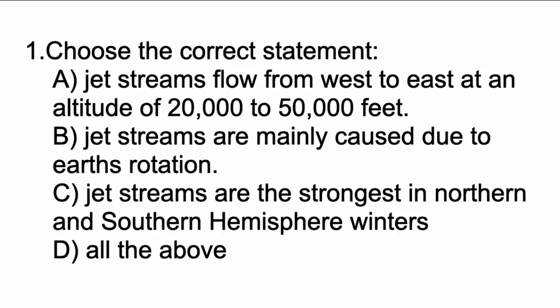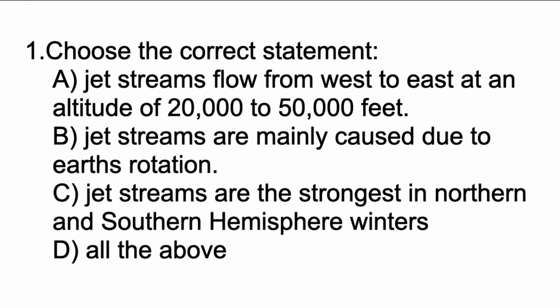So the first question is, choose a correct answer. Option A, jet streams flow from west to east at an altitude of 20,000 to 50,000 feet. Option B, jet streams are mainly caused due to Earth's rotation. Option C, jet streams are the strongest in northern and southern hemisphere winters. Option D, all the above.